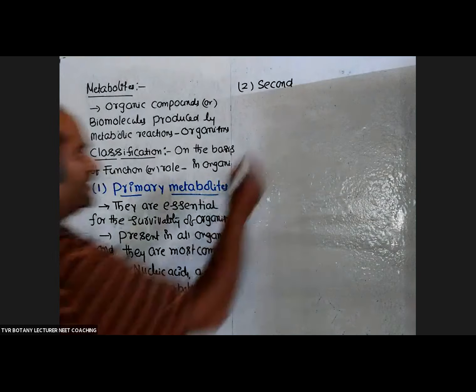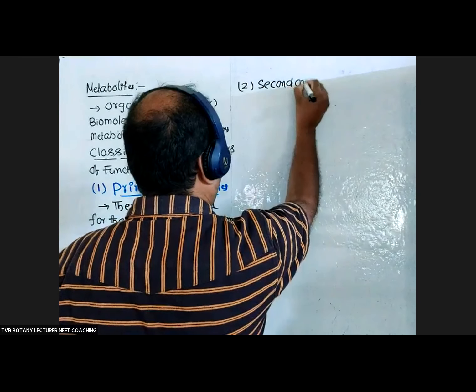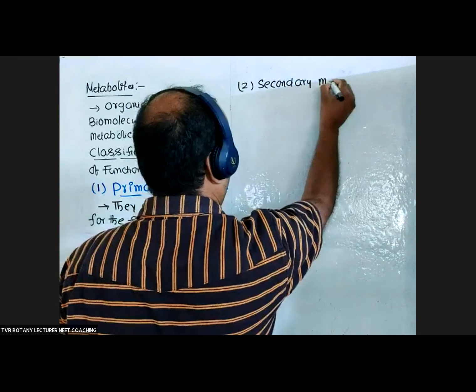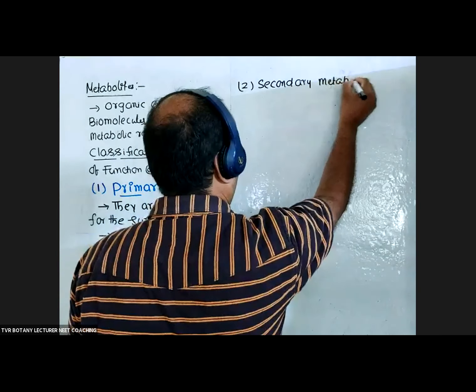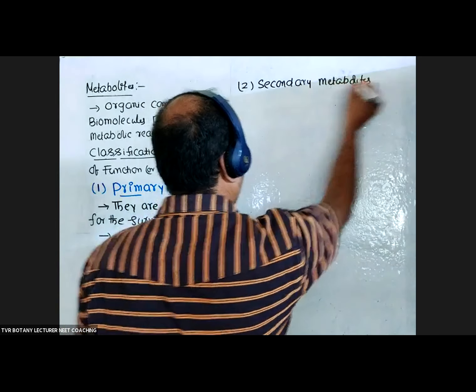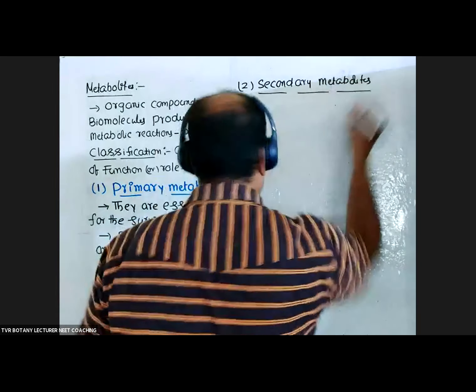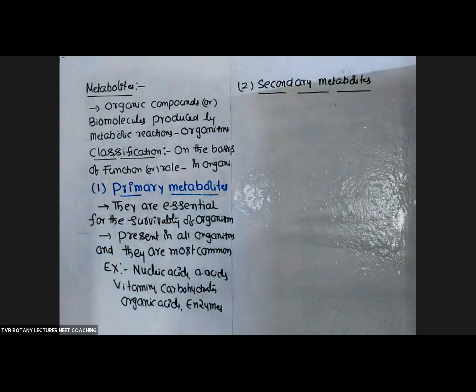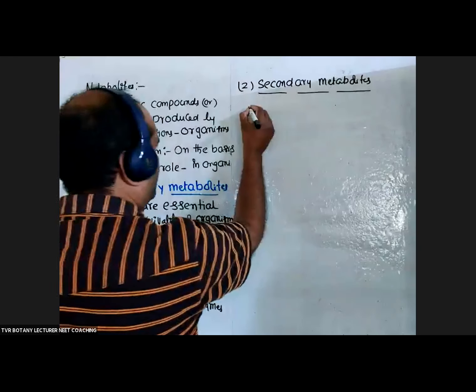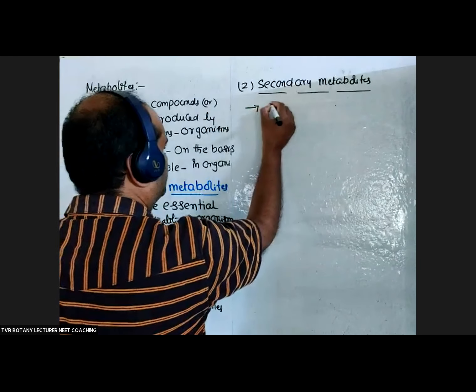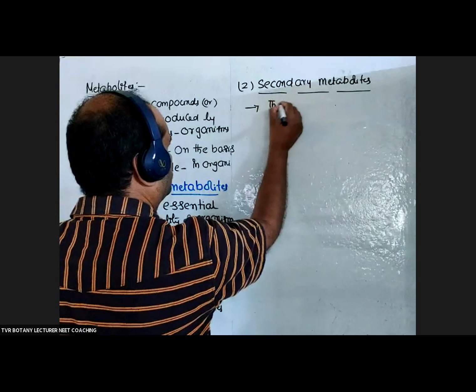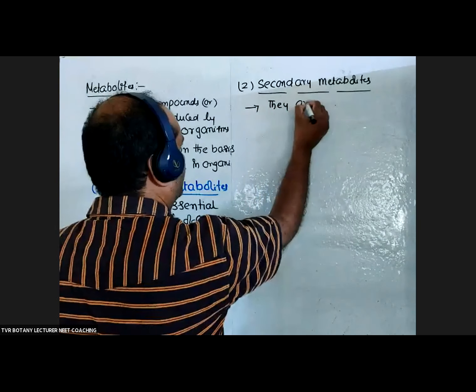Okay. Next, secondary metabolites. Of course, they are also produced during metabolic reactions, but they are not essential. So they are non-essential.